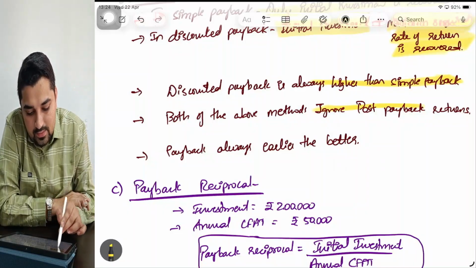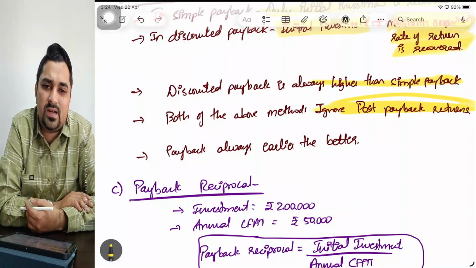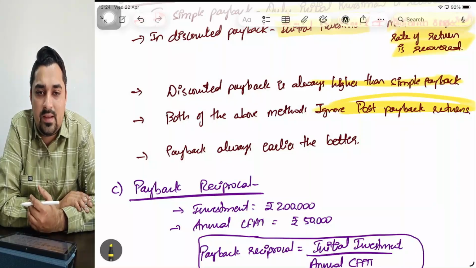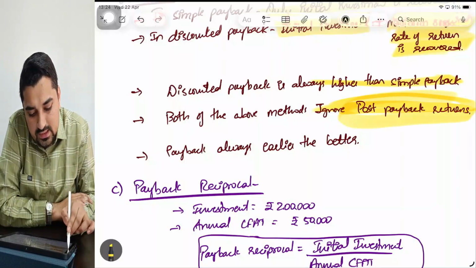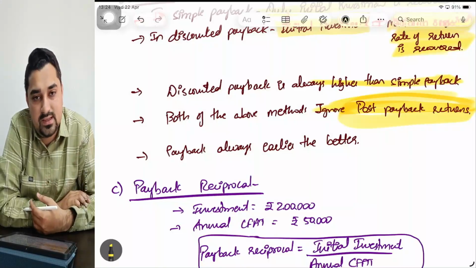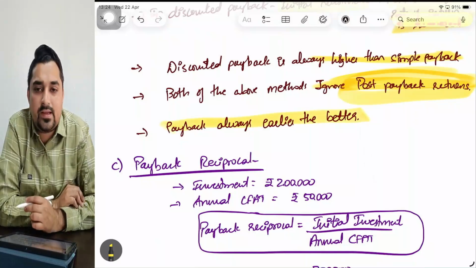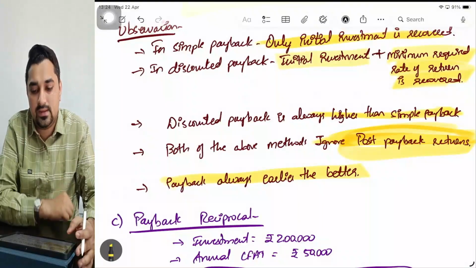And both the above concepts ignore post payback returns. Post payback returns means if I'm investing money somewhere, I'm not just investing to get that money back. I'm investing to earn some additional returns on that. Both of the above methods, the simple payback as well as discounted payback, are ignoring post payback returns. And payback is always, the earlier the better. So that is the concept of simple payback and discounted payback.